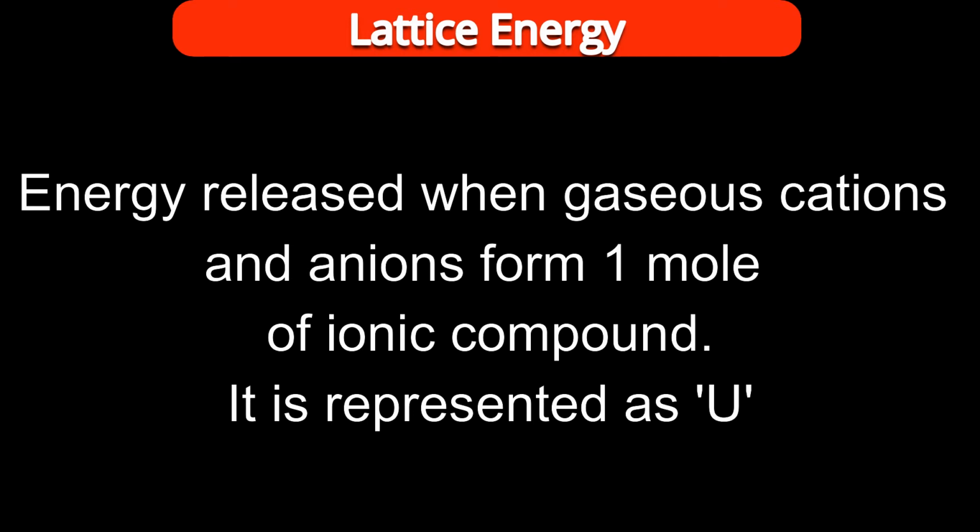Now I am improving the definition. When gaseous cations and anions come closer to form an ionic compound, how much ionic compound? One mole of ionic compound. The energy released is called lattice energy.